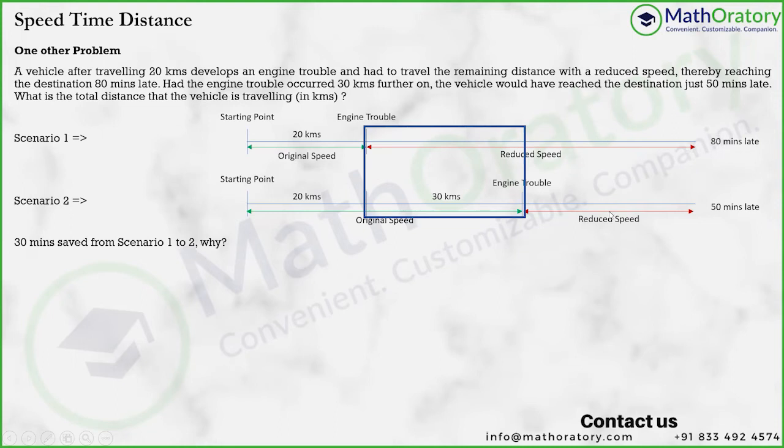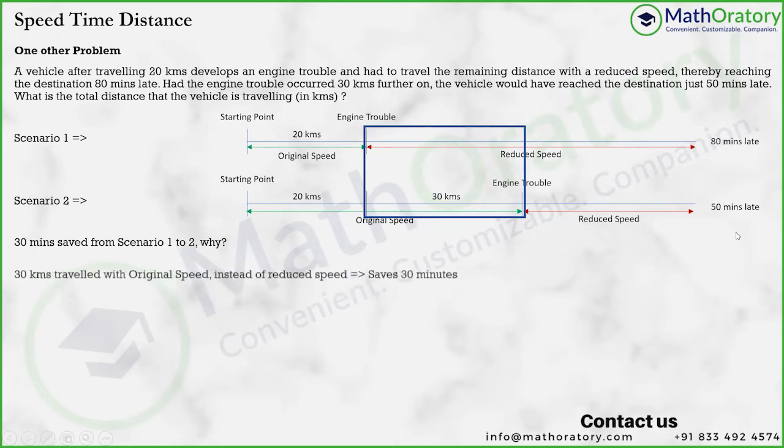If you look at the third block, again, both have a certain distance. We don't know it, but it's the same distance for both the scenarios. It is the same speed also. In both the scenarios, it is a reduced speed. So same speed, same distance, so again no difference in time. If you compare these two scenarios, there is no difference of time here, and no difference of time here.